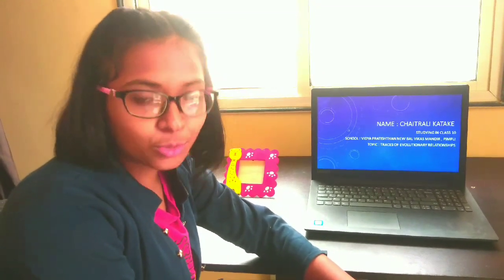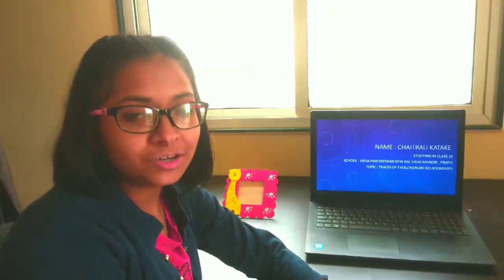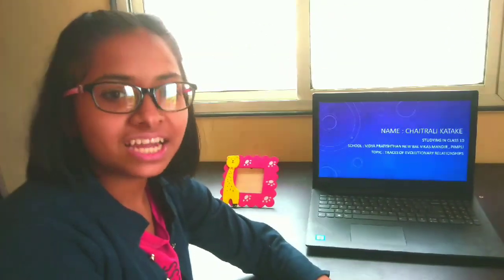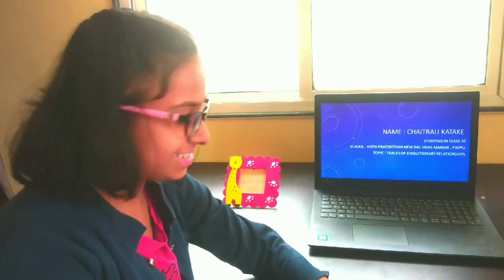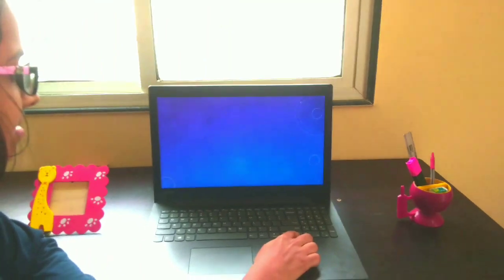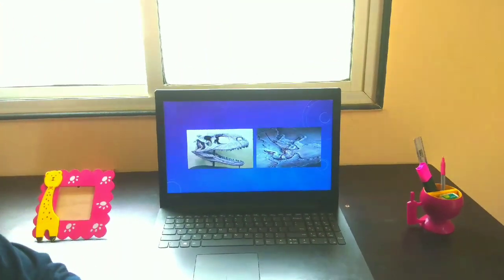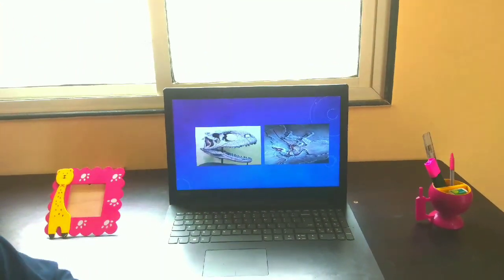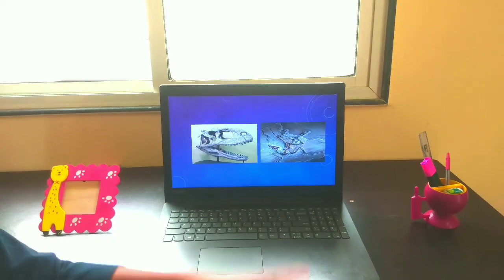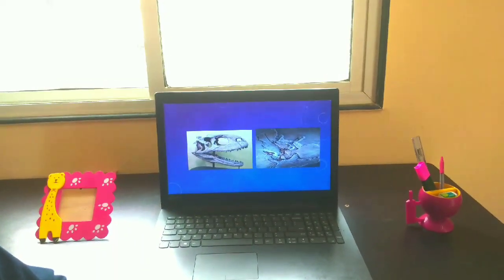I stand before you to discuss the topic traces of evolutionary relationships. So let's get started. Here we can see two images. The first image is of the fossil of Rajasaurus and the second image is the fossil of Archaeopteryx.